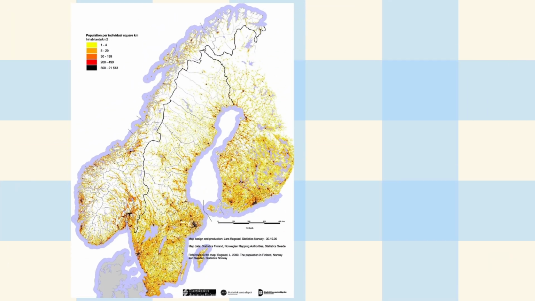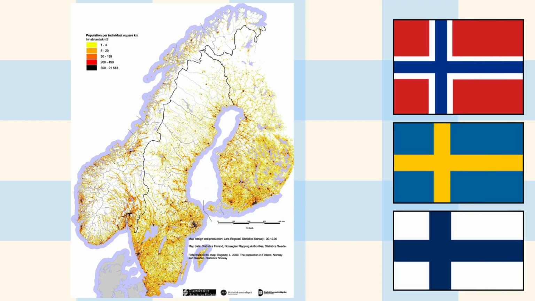Lastly, we take a look at Scandinavia. The countries of Norway, Sweden and Finland are all located very far north, and the northern parts are far into the polar circle. And this is the reason that there aren't many people living there, but almost all of them live in the southern part of their own countries.